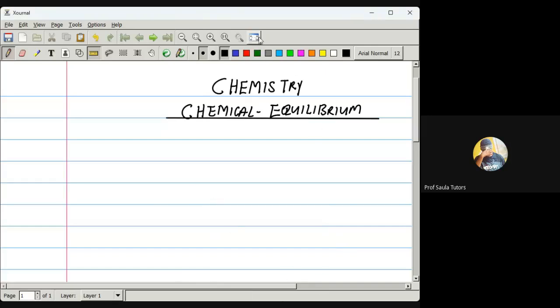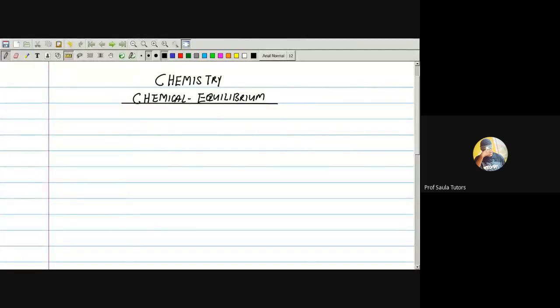So let's look at chemical equilibrium in today's class. Pay attention. What is the meaning of the word chemical equilibrium? Firstly, let's look at the meaning of the word equilibrium. If you hear the word equilibrium, what does it mean? Now, pay attention.